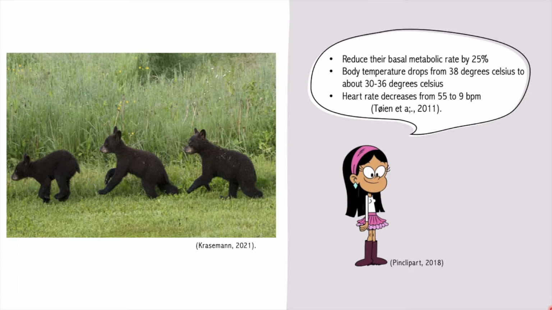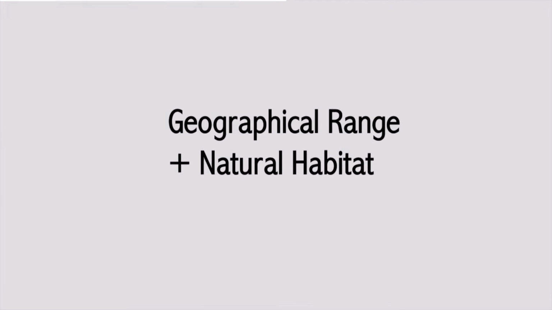Black bears are not considered true hibernators, as they have very frequent arousal periods during the winter and mothers birth during the winter. Thus, instead, they have winter extended dormancy, which is what I will be referring to for the rest of the video. However, similar to true hibernators, they reduce their basal metabolic rate by 25%, their body temperatures drop from 38 degrees to about 30 to 36 degrees Celsius, and heart rate decreases from 55 to 9 beats per minute. Now let's move on to the geographical range and natural habitat.